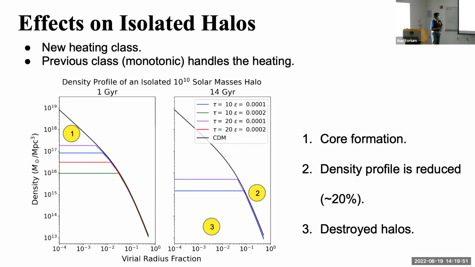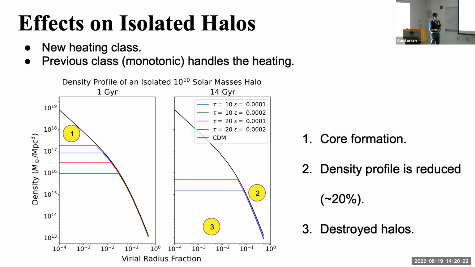To model the effects of the decays, we model the heating introduced by the decays with a new heating class, and then we use a previous Galacticus class to handle the heating. Here are the effects of the heating from the decays on an isolated halo at 2 different times. So we're looking at the density as a function of the radius at 1 gigayear and 14 gigayears. The black line is the density profile of cold dark matter, and the different color lines are using our model with different values for lifetime and mass splitting.